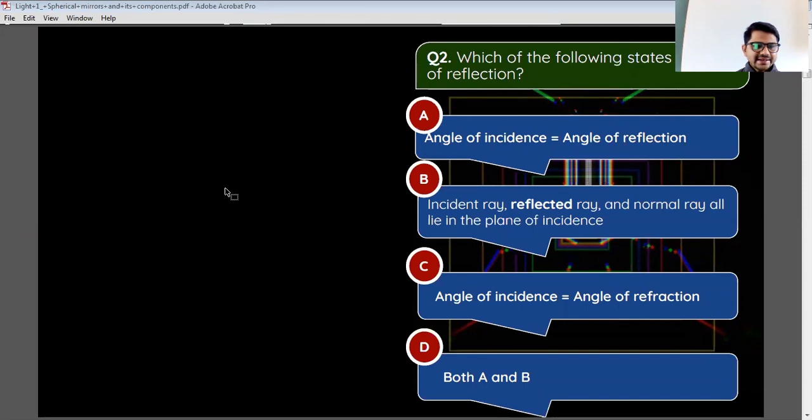Those who want to say the answers, they can raise their hand, otherwise they can type in chat box. I'm getting again different options.